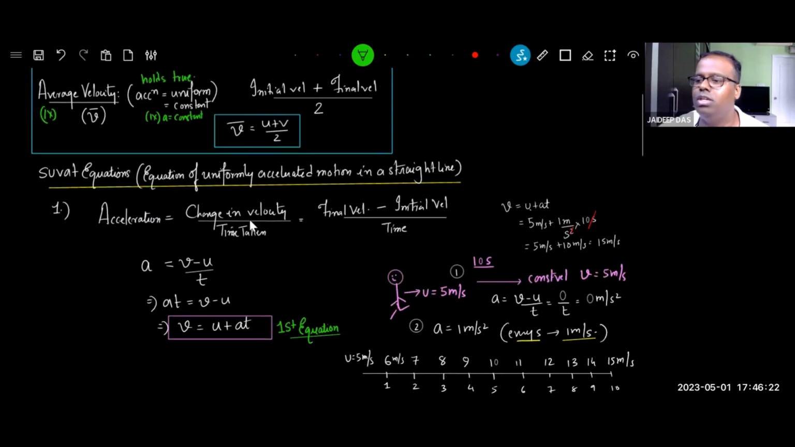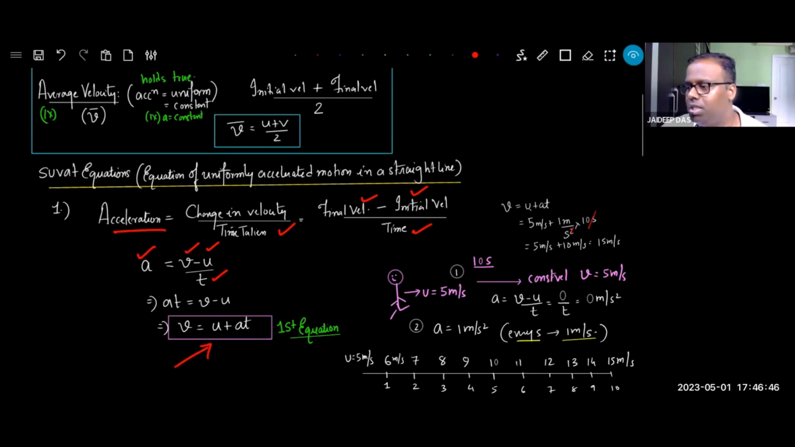Then we started our journey to SUVAT equations, and we started to derive the first SUVAT equation. It starts from the definition of acceleration, which is change in velocity by time: final minus initial by time. So I put the notation a equal to (v minus u) by t, at is equal to v minus u, and rearranging, I get v is equal to u plus at.